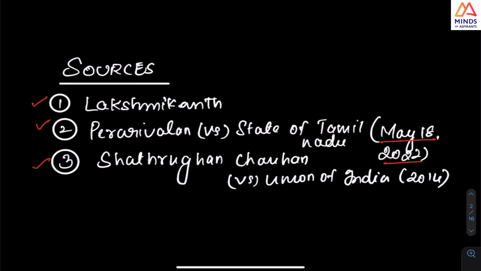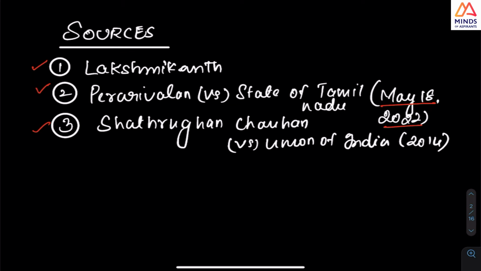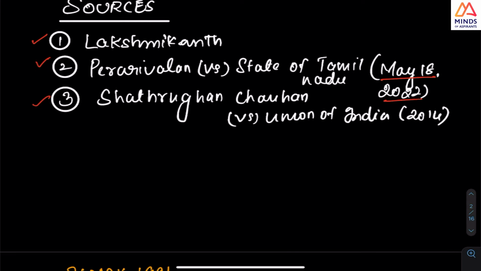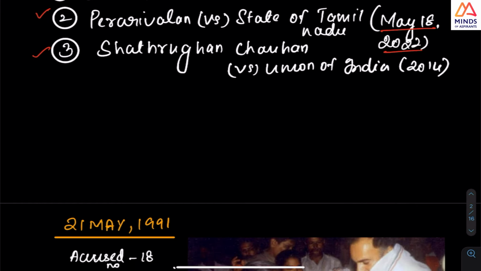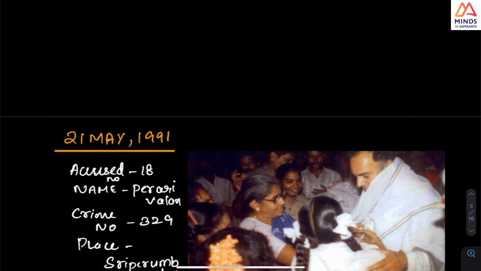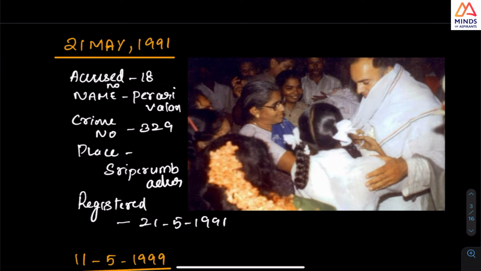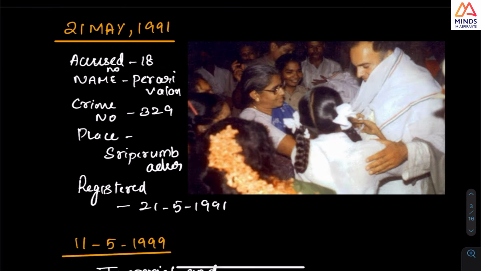This is the judgment where the Supreme Court Constitutional Bench gave the verdict that inordinate delay in disposing of a mercy petition by the governor or the president may lead to cruelty, and hence the death sentence should be commuted. This judgment was very instrumental, and there was a UPSC mains question based on it as well. But before going into this topic, I'll first tell you about this case.